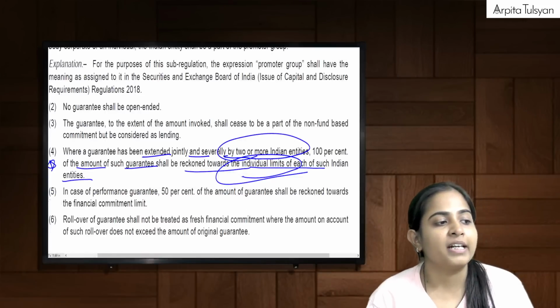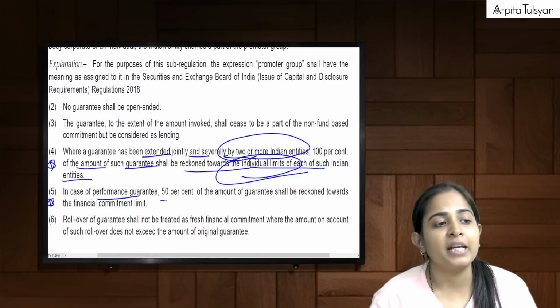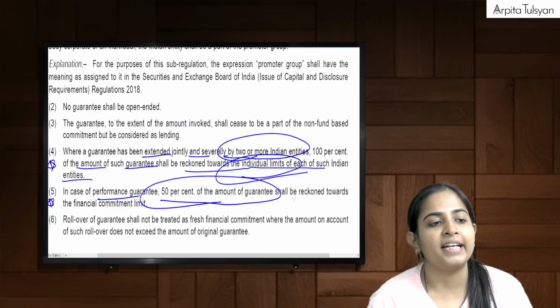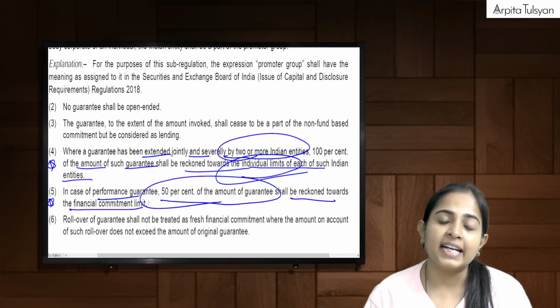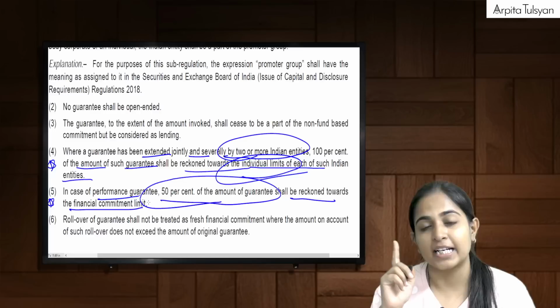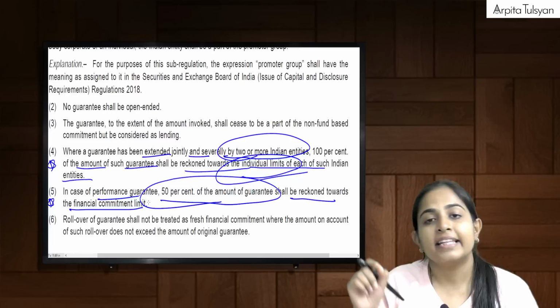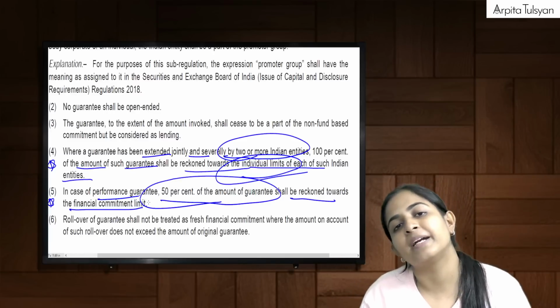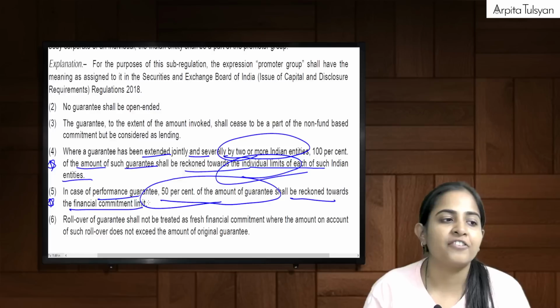And another one, in case of performance guarantee, 50% of the amount of guarantee shall be calculated towards the financial commitment limit. Means when you take it under the financial commitment limit, that is 400%, suppose the guarantee given is 100 lakhs, then for the purpose of the financial commitment limit, only 50 lakhs will be counted there.